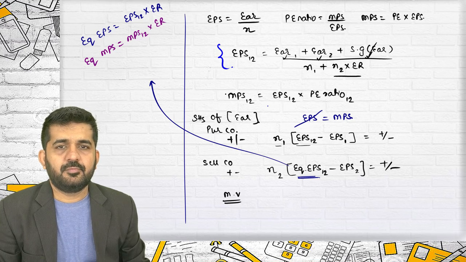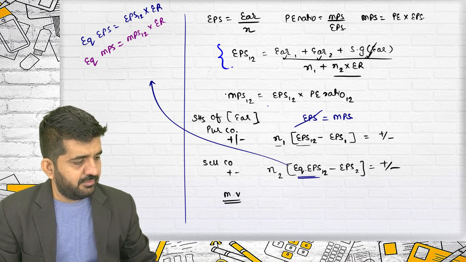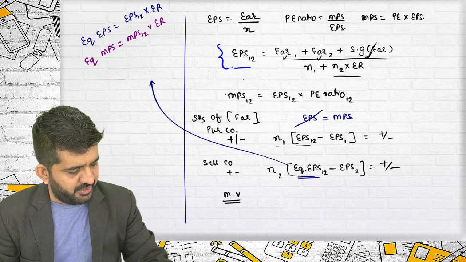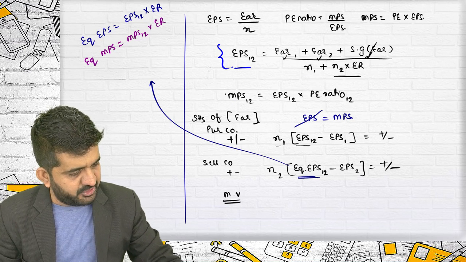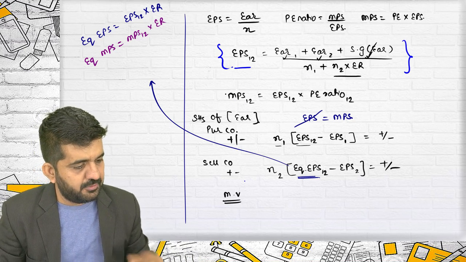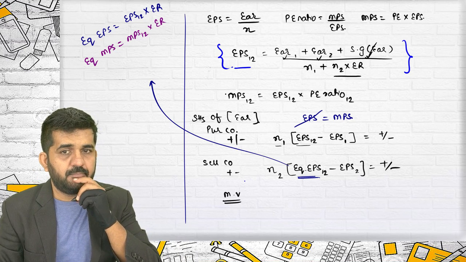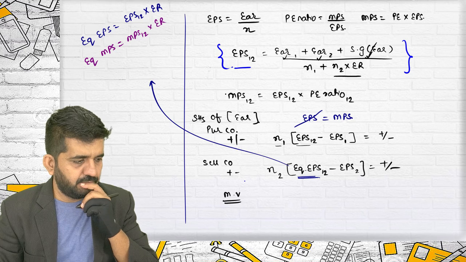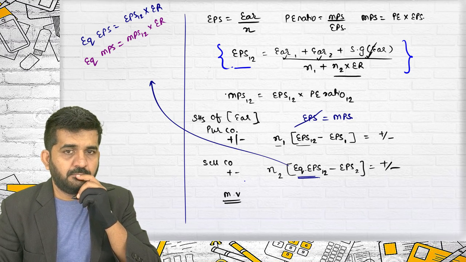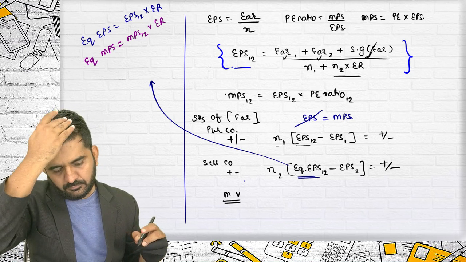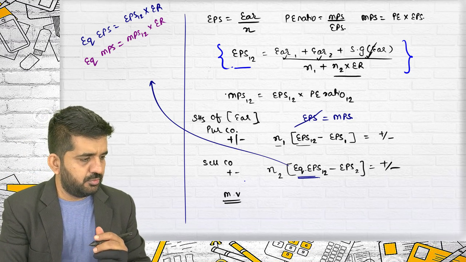Yes, sir, you can take. How can I take? This is the formula for earnings. I have never written MPS 12 equal to this formula. Anyone can give the answer?